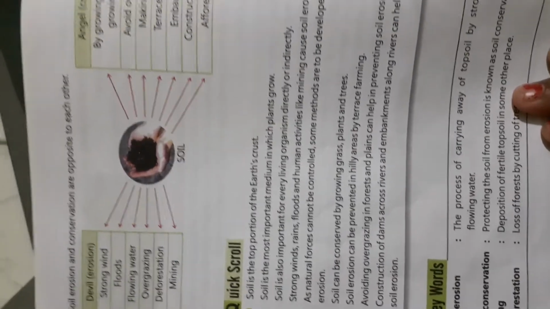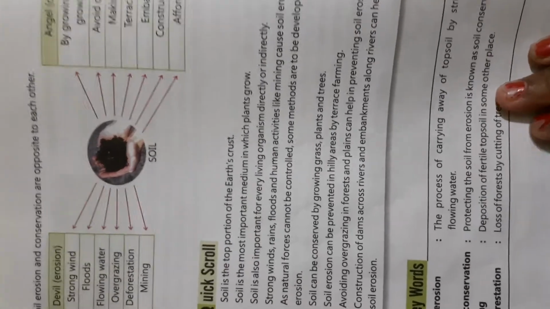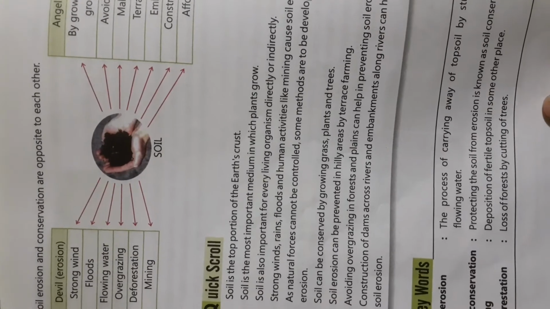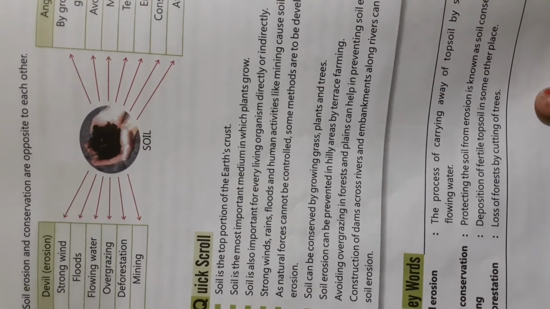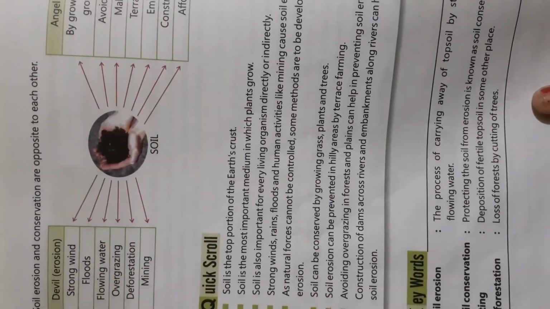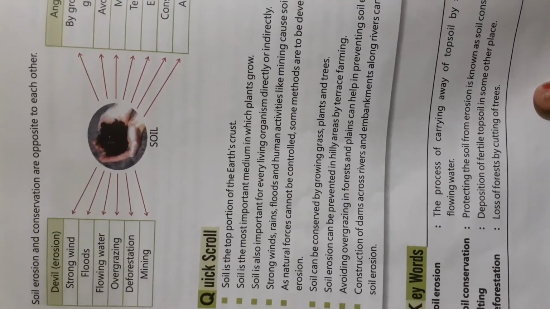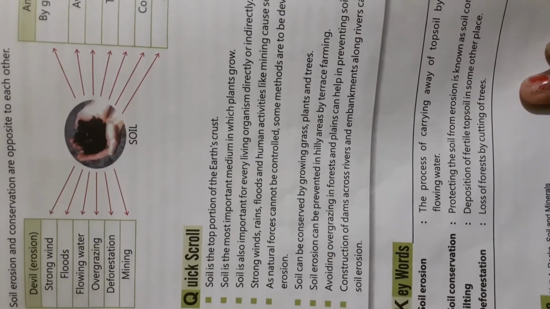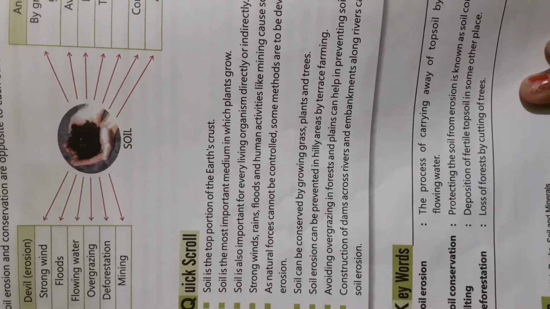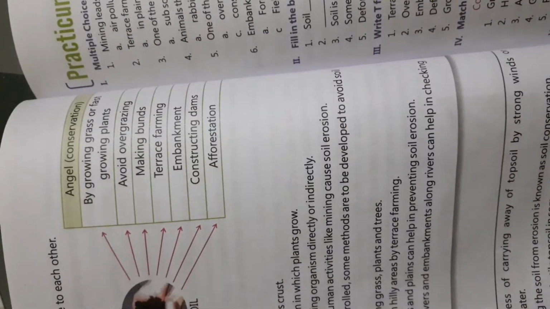Now we have two things. Soil erosion and conservation are opposite to each other. We can understand soil erosion as a devil and soil conservation as an angel. Why do we say soil erosion is a devil? Because it makes the soil infertile, and soil conservation protects the soil from soil erosion. That's why it is known as an angel.